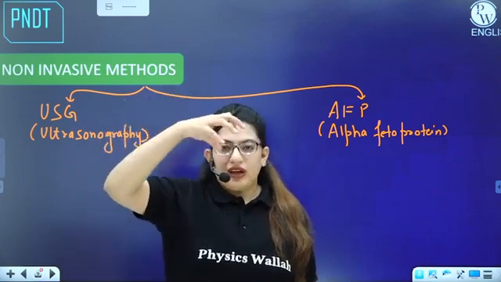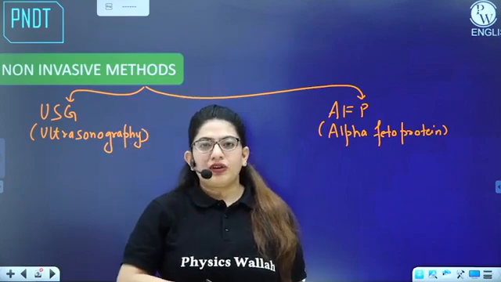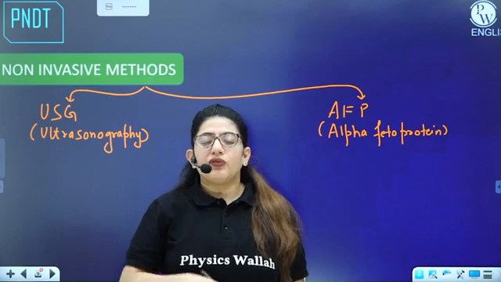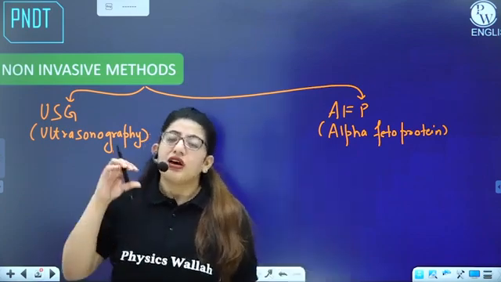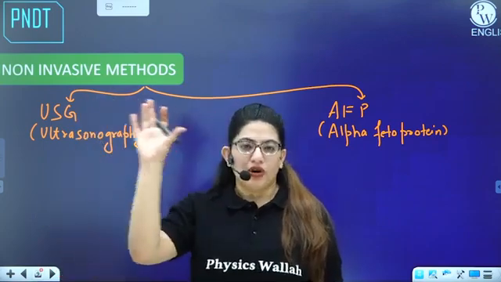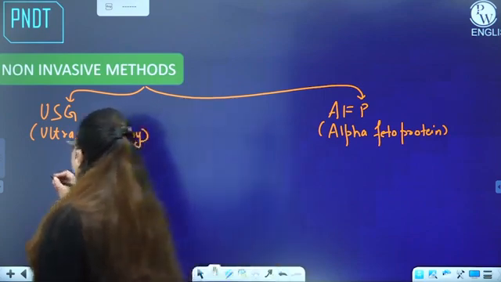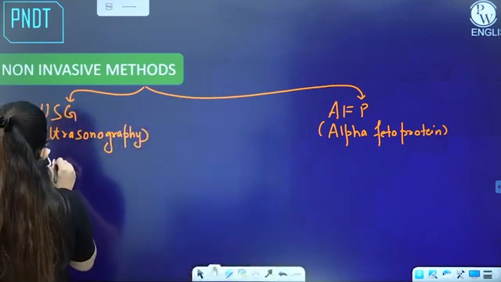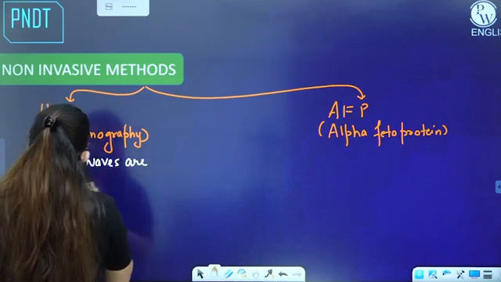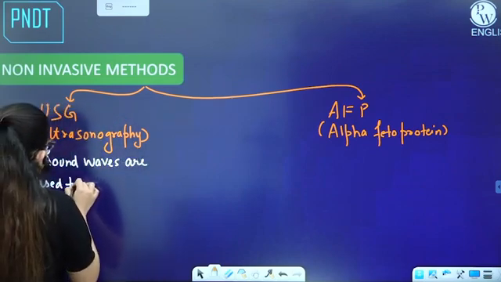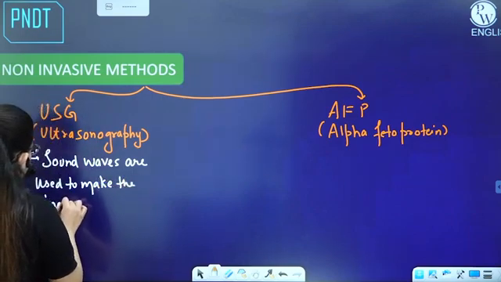These ultrasonic waves will enter into the womb, strike the embryo and come back. When these waves are reflected back, they are captured by the sensors, which then form the image on the monitor. And this is how sound waves are used to form the image of the embryo. So in this technique, the sound waves are used to make the image of the embryo.